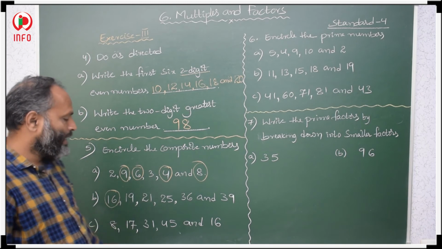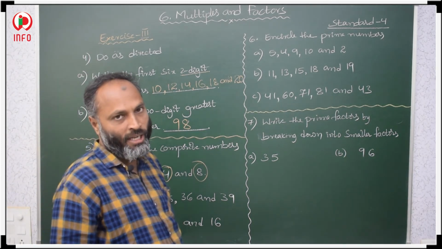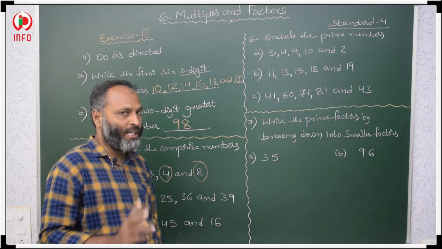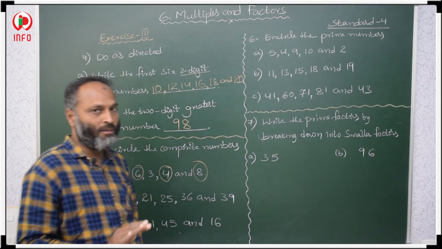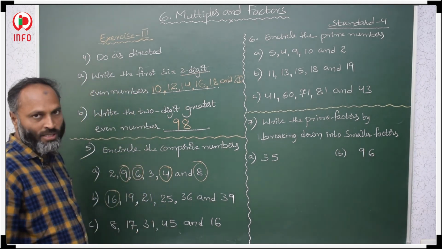19 will not come in any other table. 1 19 is 19, 19 1s are 19. So in no other table will it come. So this is a prime number, don't circle it.